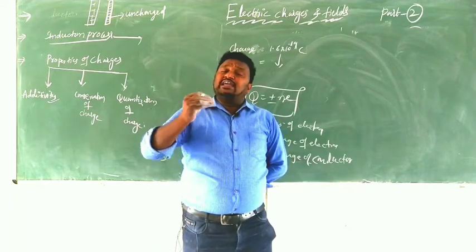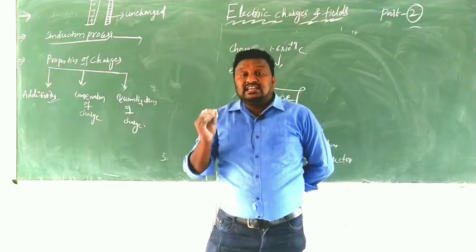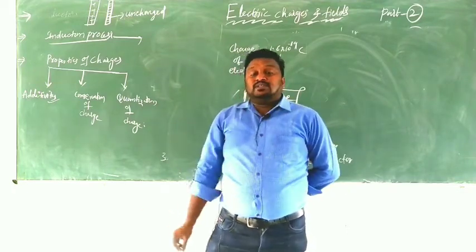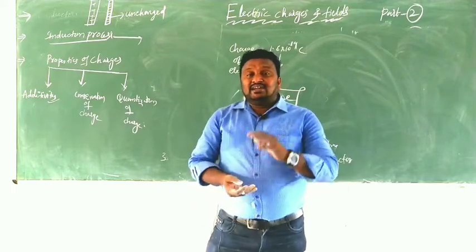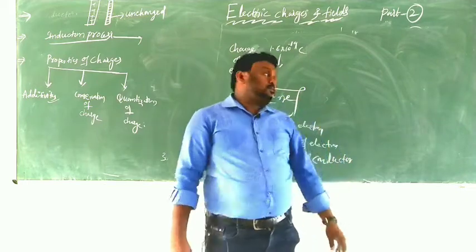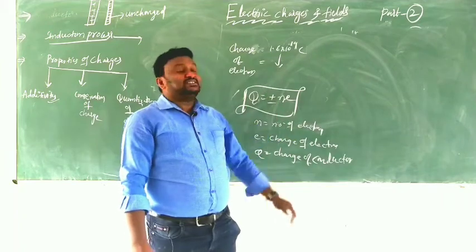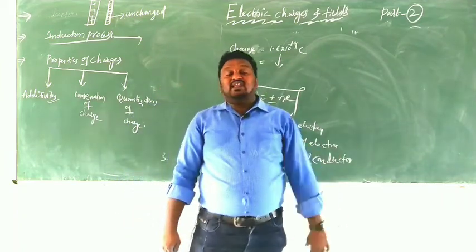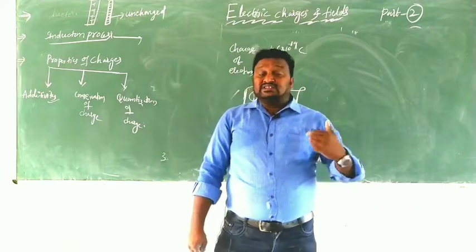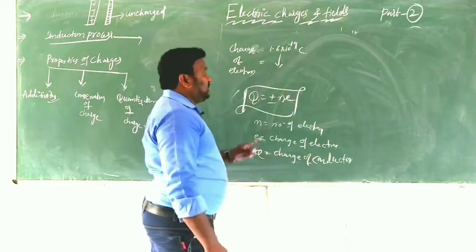The charge of any conductor or any body is an integral multiple of the charge of an electron. That is called quantization of charge. Q is equal to plus or minus Ne, where N values are integers 1, 2, 3 and so on. So the N value starts from 1 only. Clear?